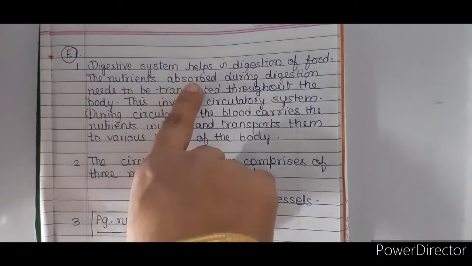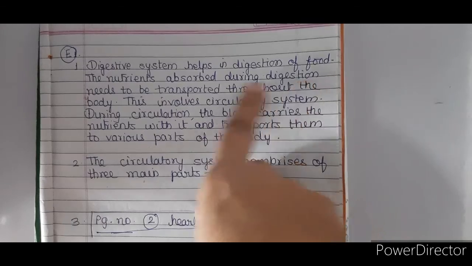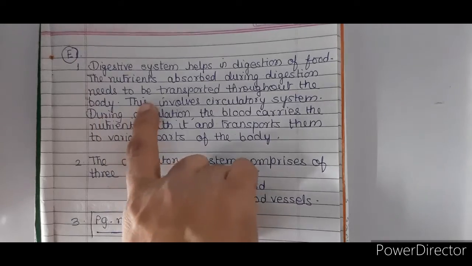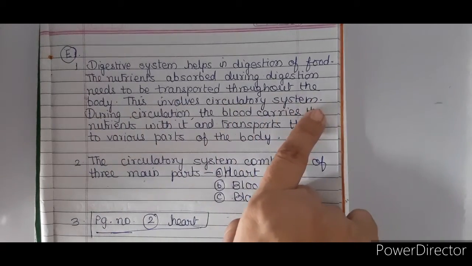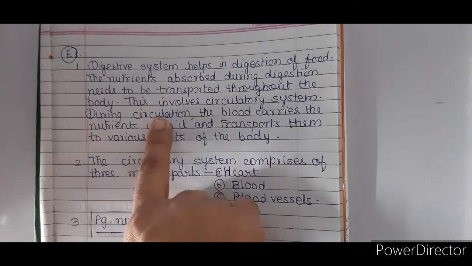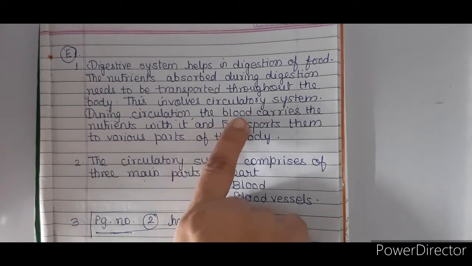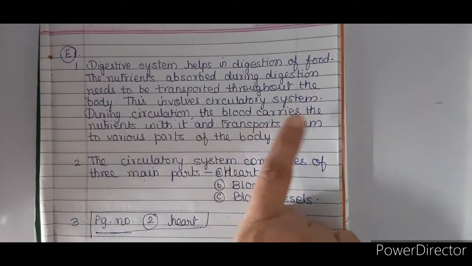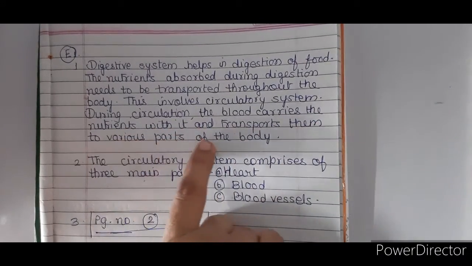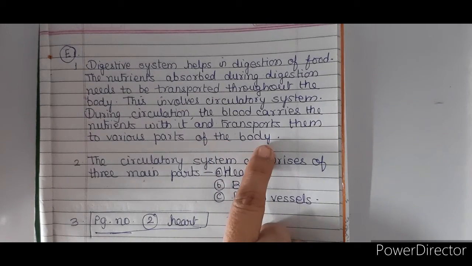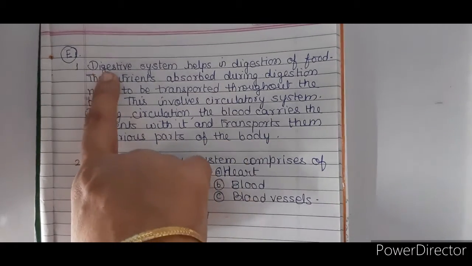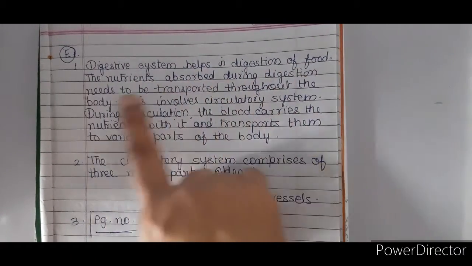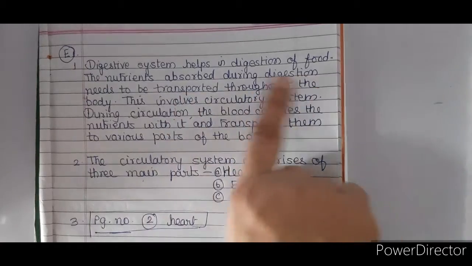The nutrients absorbed during digestion need to be transported throughout the body.